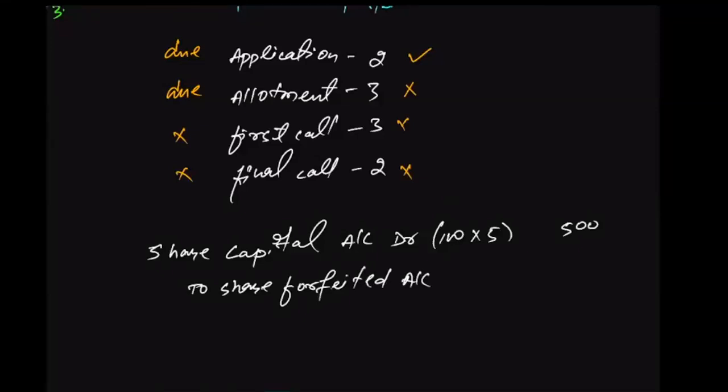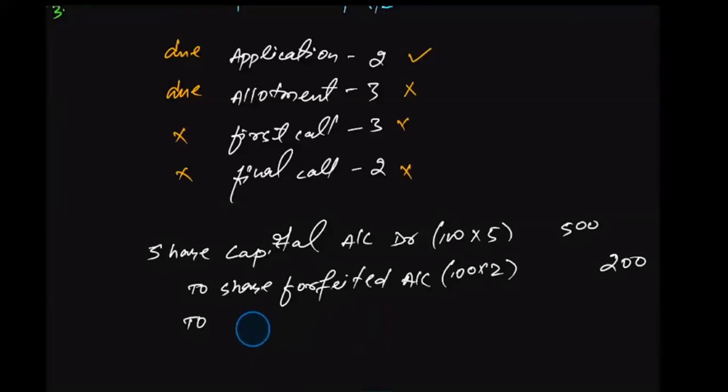So since the application money is only paid by the investor, Mr. Gupta, the company will be able to forfeit 2 rupees on application only. 100 into 2 that has been paid, 200. And the calls in arrear will be for the allotment only. So you can write down to share allotment, or else you can also write down to share calls in arrear.